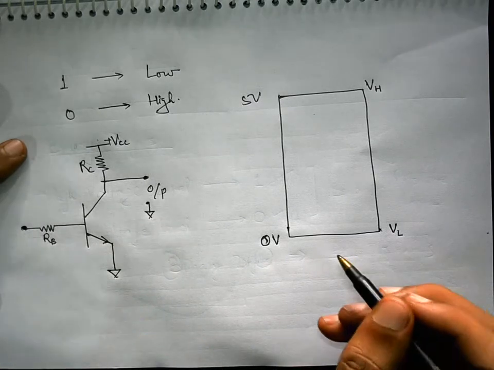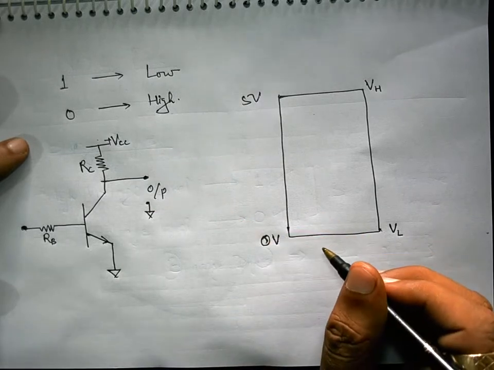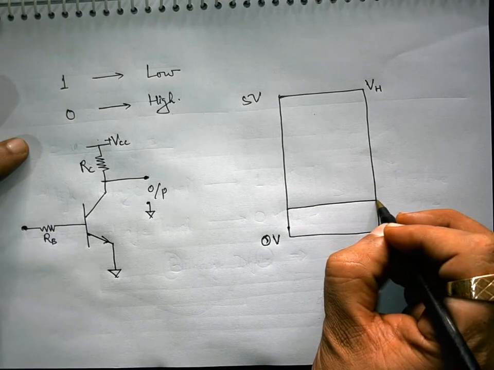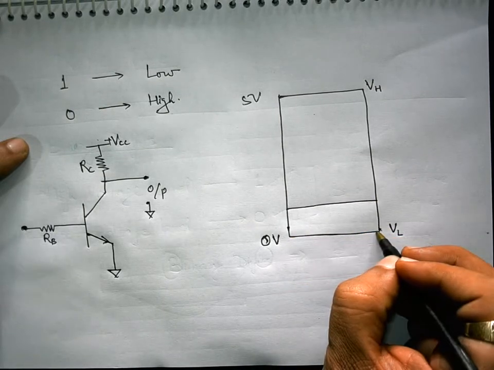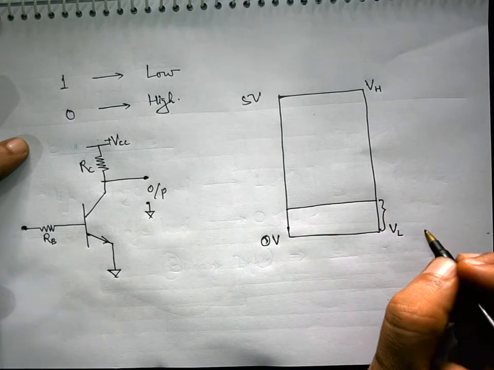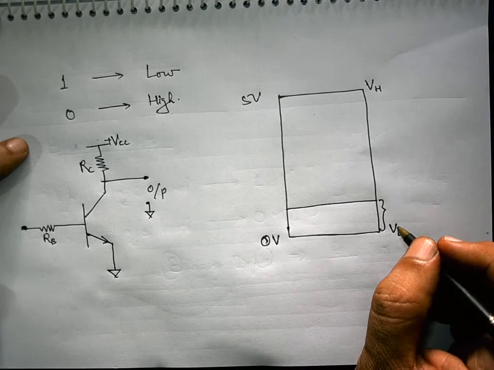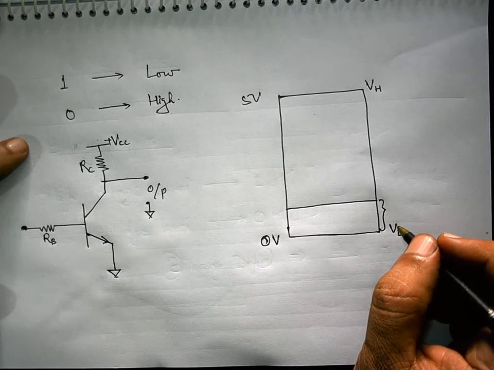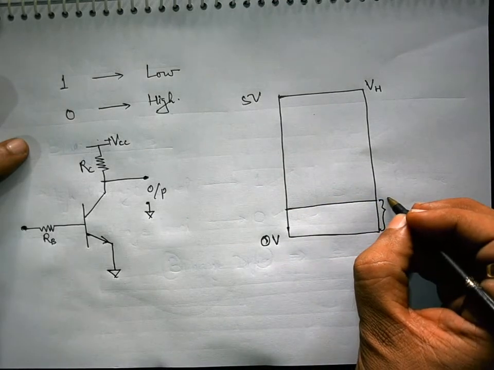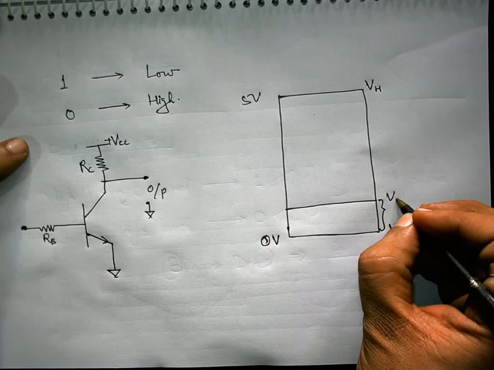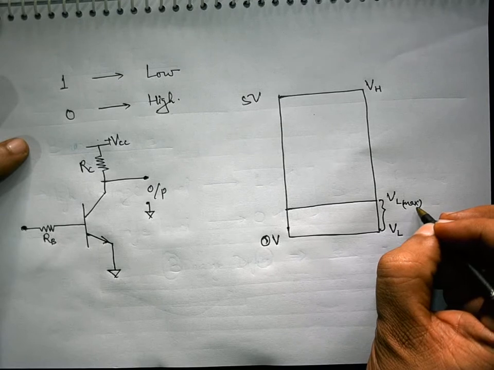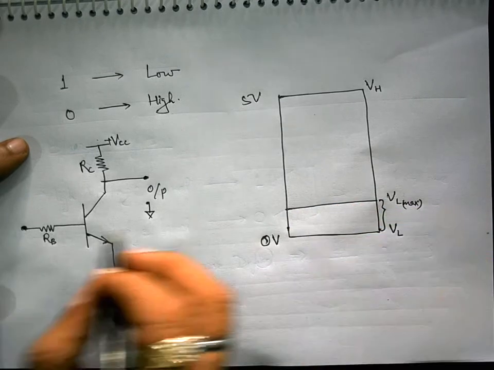For this particular circuit, or any other circuit, we have a certain voltage range starting from the very minimum value which can be treated as low for that particular logic family, and the maximum value which can be interpreted as low is known as VL max, meaning the maximum low voltage that can be applied at the input of this logic.